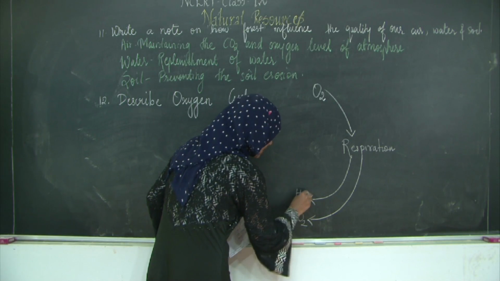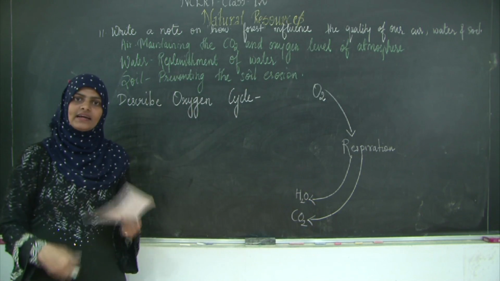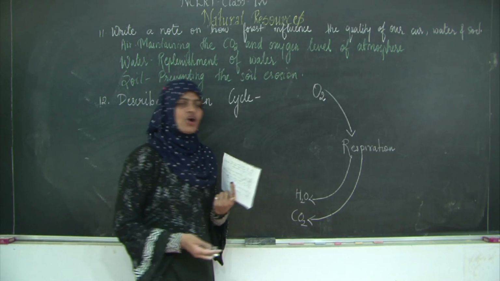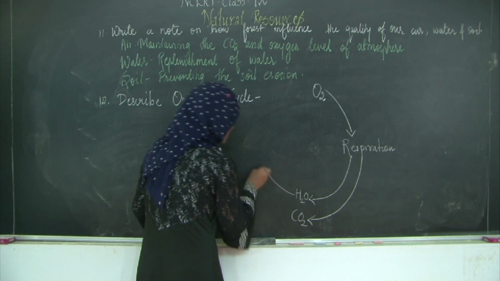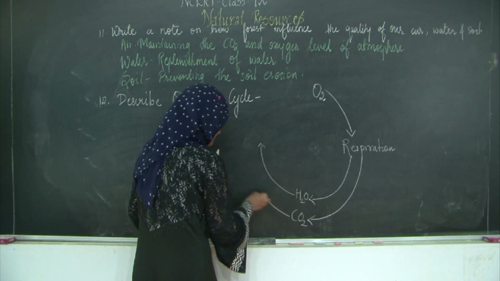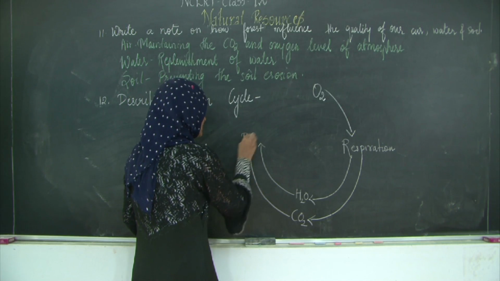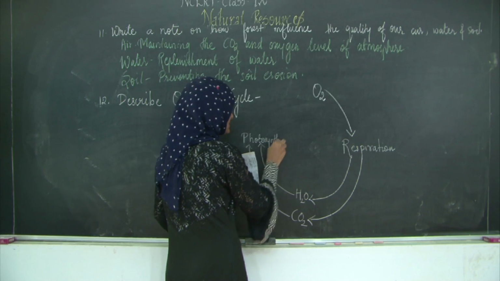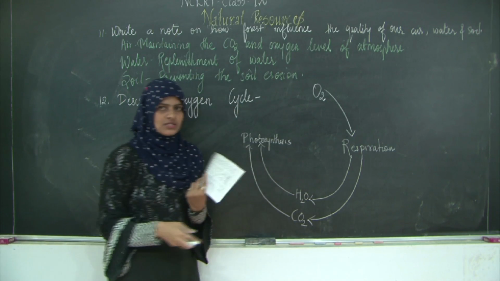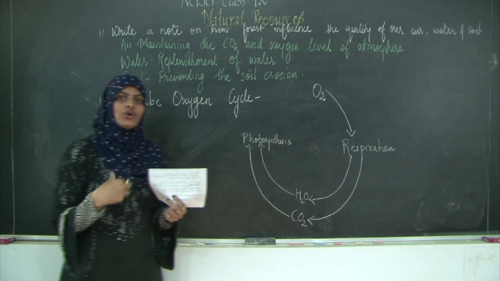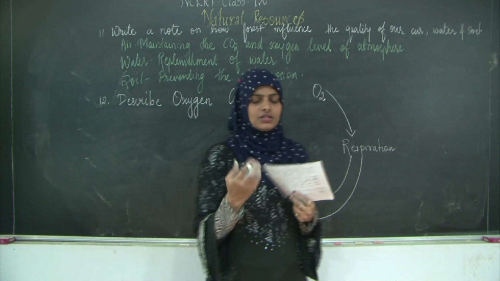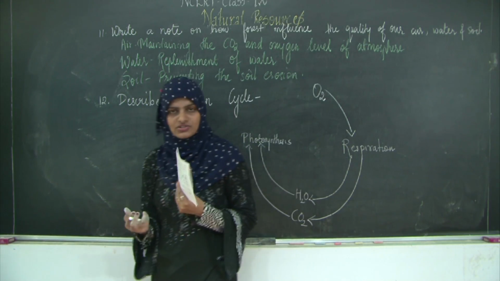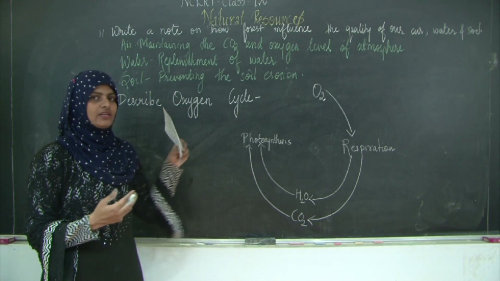What happens to this carbon dioxide and water? It is taken up by the plants for the process of photosynthesis. So both will come here and we will have photosynthesis taking place. What happens in photosynthesis? The carbon dioxide is utilized to give out oxygen and even to prepare the food.